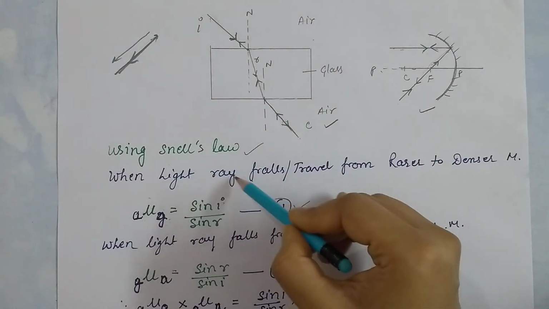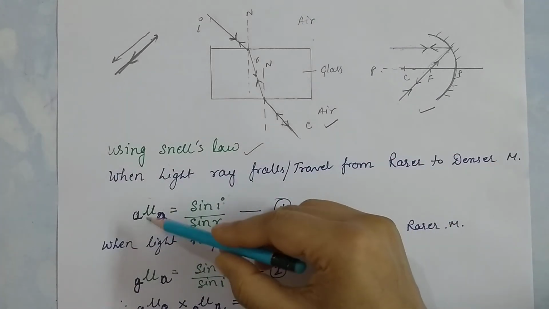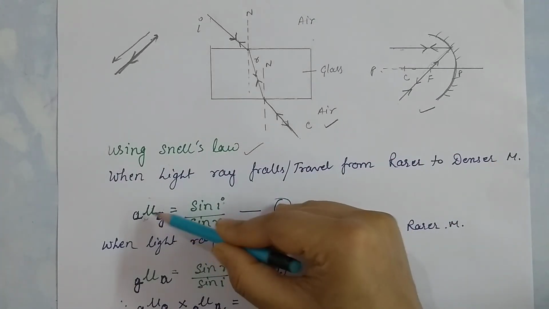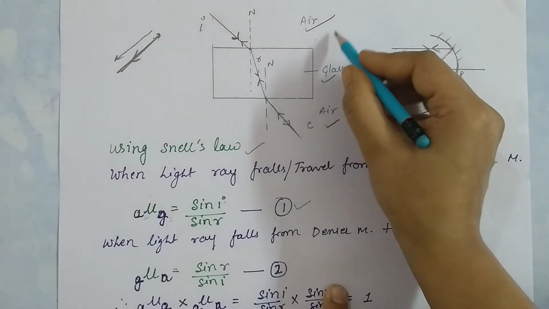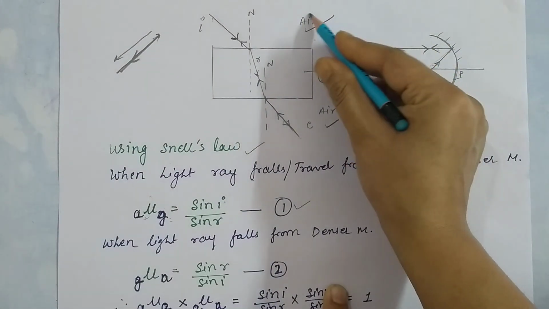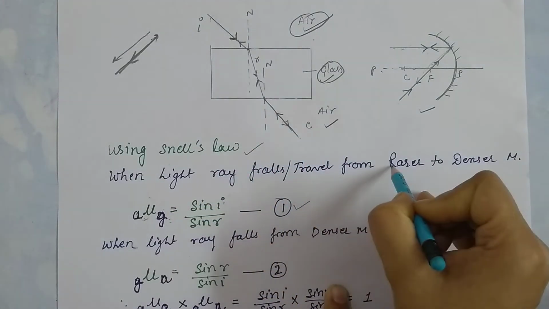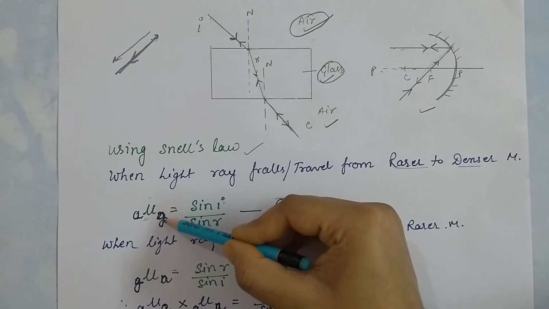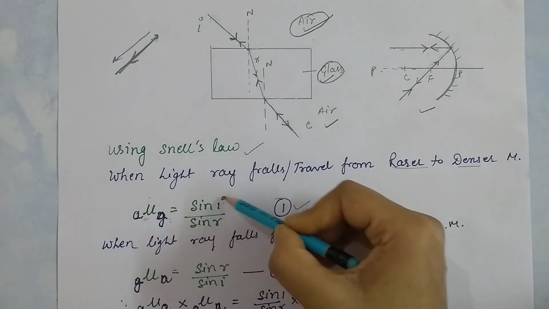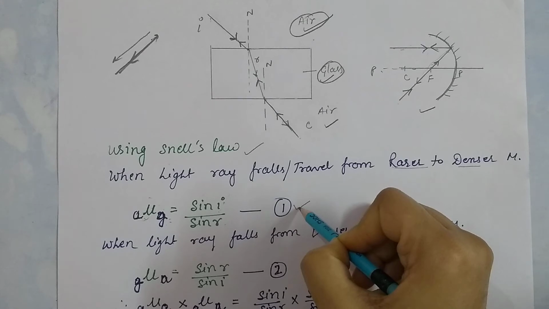When light rays travel from rarer medium to denser medium, here the rarer medium is air and the denser is glass, we are taking only these two mediums. So when light travels from rarer to denser medium, the refractive index of glass with respect to air is sin i by sin r. This is the first equation.